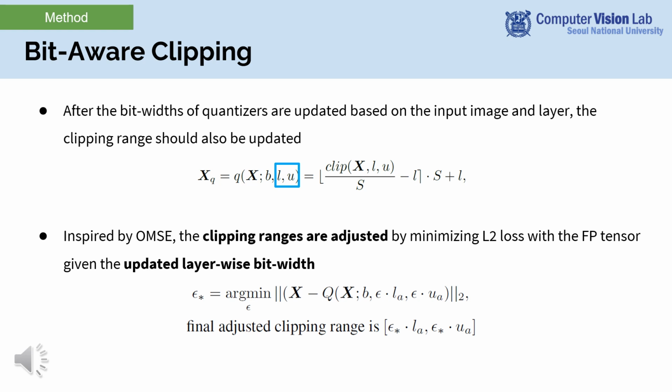The quantizer quantizes the input tensor given a bit width, upper and lower clipping range. And since bit width of quantizers are updated in our framework, the clipping range should also be updated. So, inspired by OMSC, we adjust the clipping ranges by minimizing the L2 loss with the unquantized tensor given the updated layer-wise bit width.